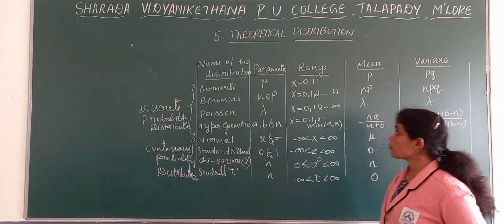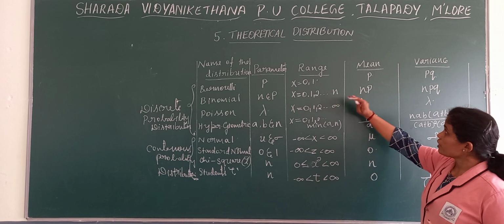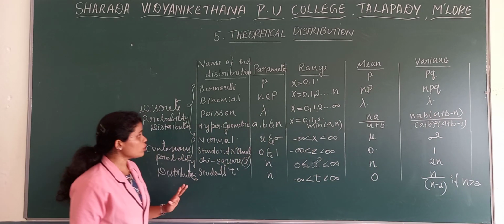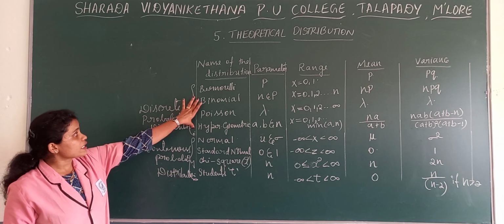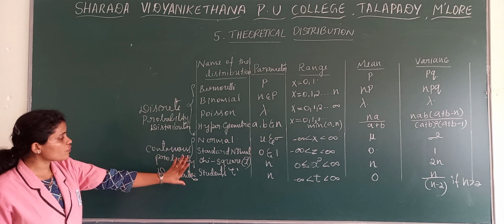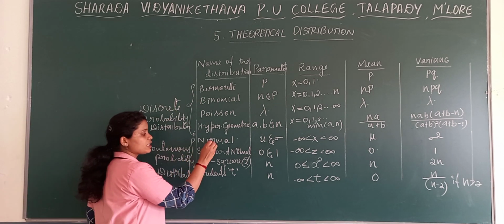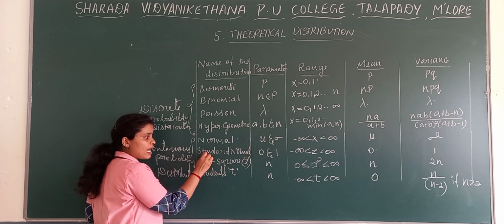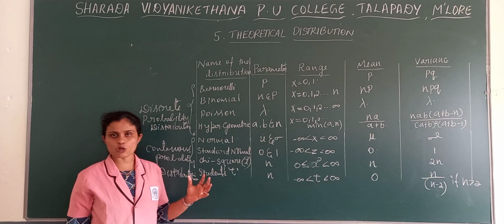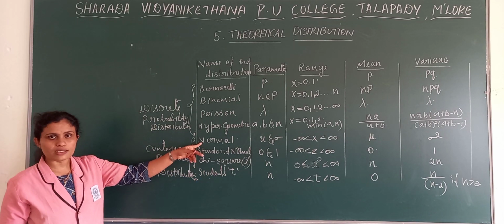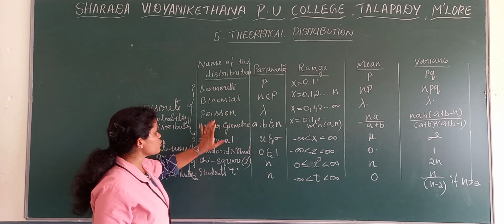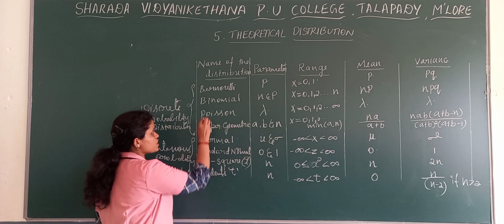So this particular table shows the parameter, range, mean and variance of different distributions. Altogether, in the case of discrete probability distributions we are studying 4 distributions, and in the case of continuous probability we are studying 3: normal, chi-square and student T. Standard normal comes under normal distribution, and even chi-square and student T are derived from normal distribution. Now here are binomial distribution, Poisson distribution, hypergeometric and normal distribution.